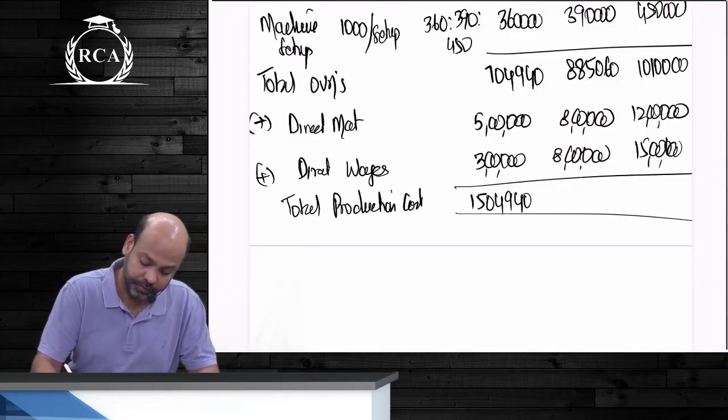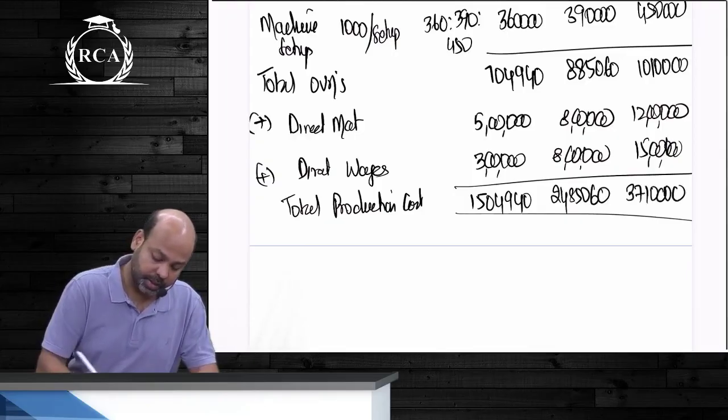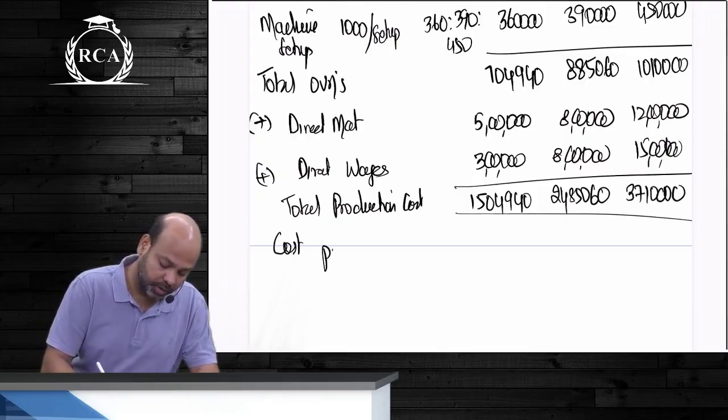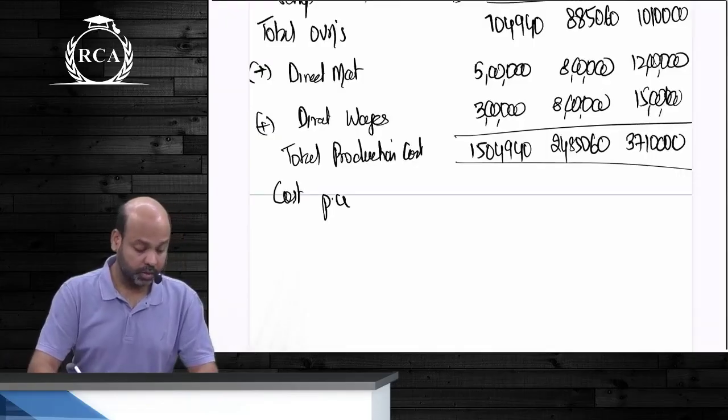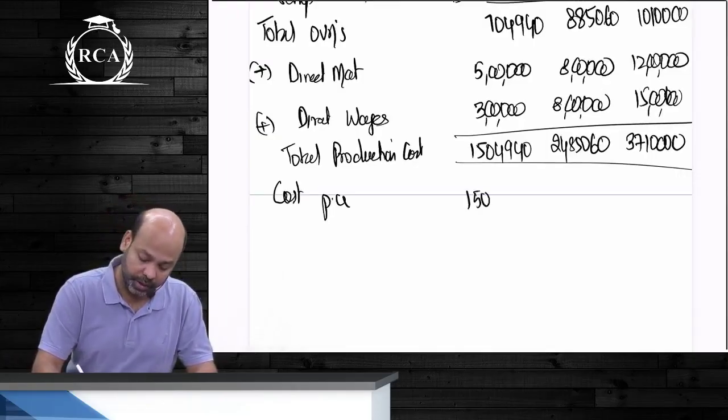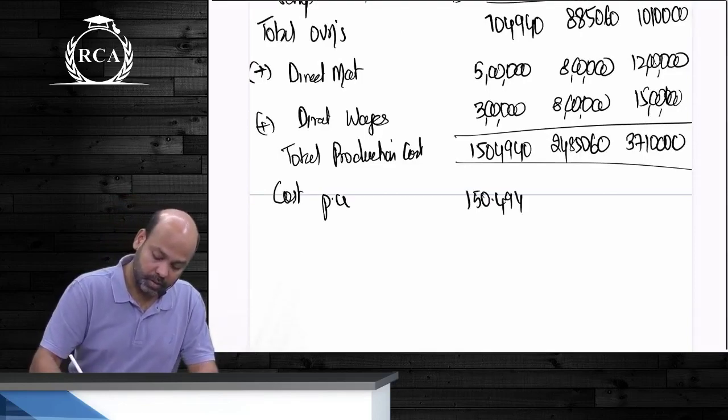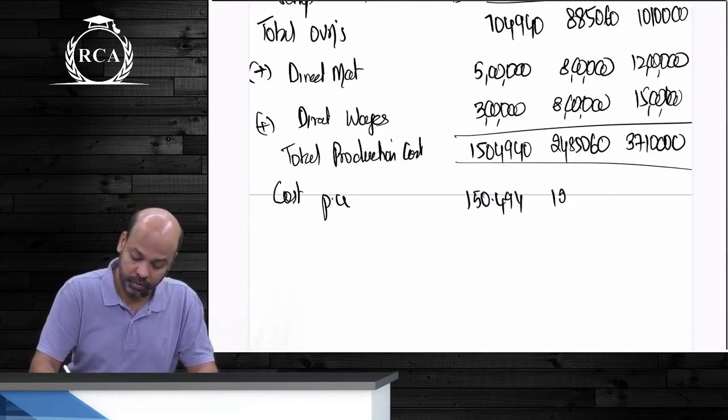Cost per unit: can you divide it by the total output? Divide by 10,000, 20,000 and 30,000 units. 150 point, 124 point, 667.